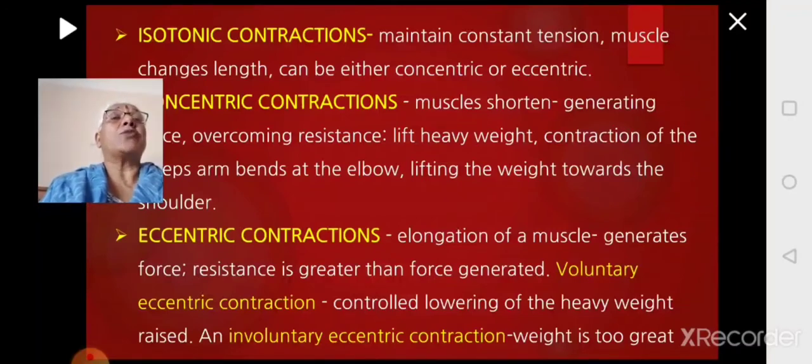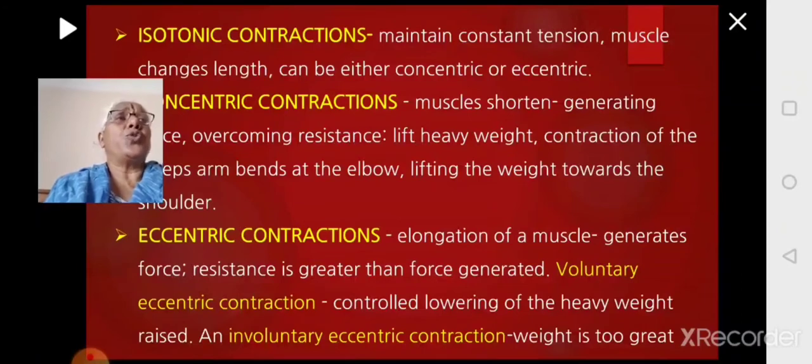In this, there can be two types of contraction. One is voluntary eccentric, another one is involuntary eccentric. When you say voluntary eccentric, if you take the previous example, you have lifted the weight, then you are bringing it back to its normal position, and that can be controlled. Then it is called voluntary eccentric contraction.